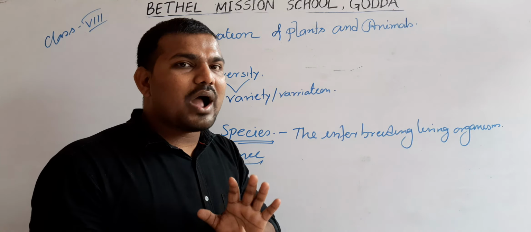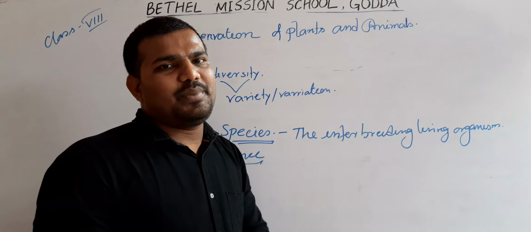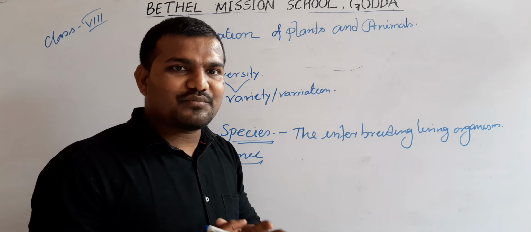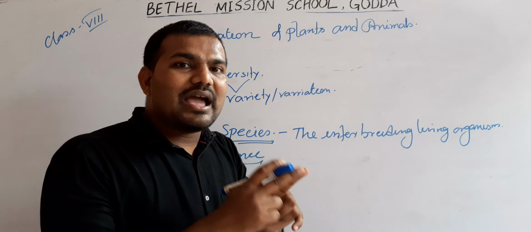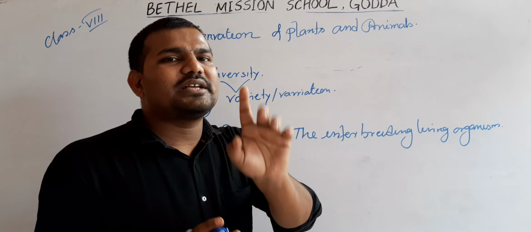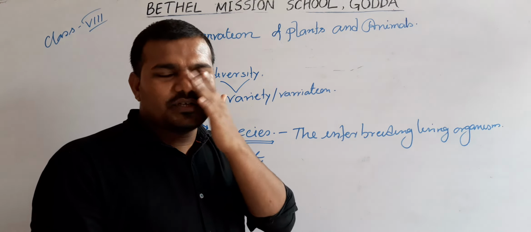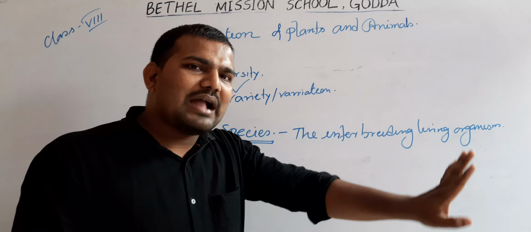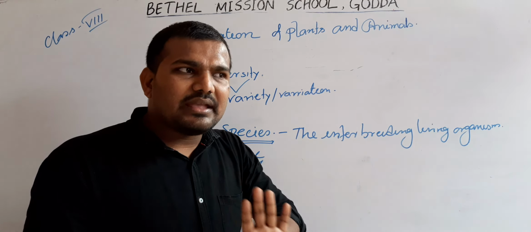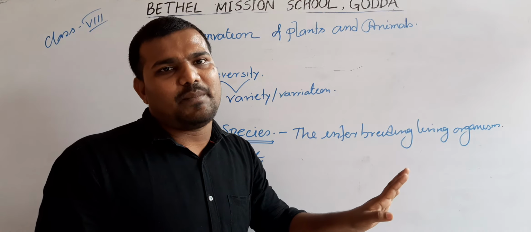Let's forget what happened in the past and start from the beginning. To do that, they invented a project known as conservation. The main motto of conservation is that we have to protect the remaining species of plants and animals, take care of them and try to increase their number.